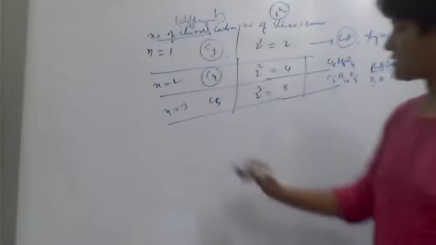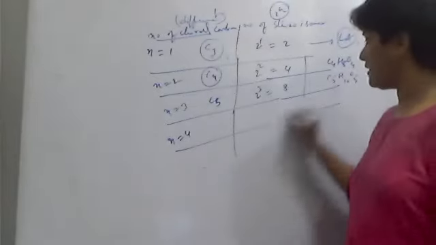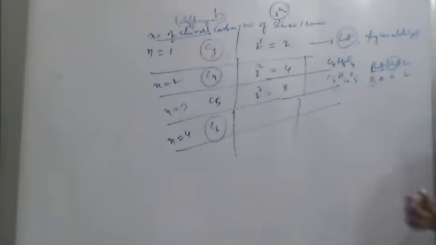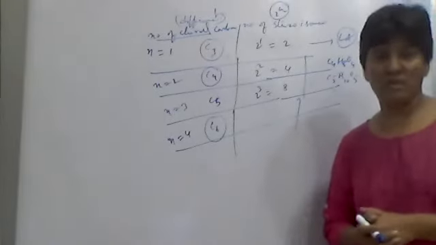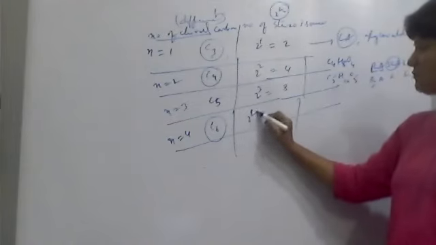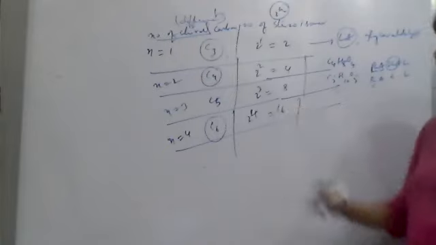The next, if it is 4 chiral centers, in carbohydrates you have 6 carbons. Your hero comes, what is that? Glucose. So see here, 2 to the power 4 means 2 into 2 into 2 into 2, equal to 16 isomers possible.